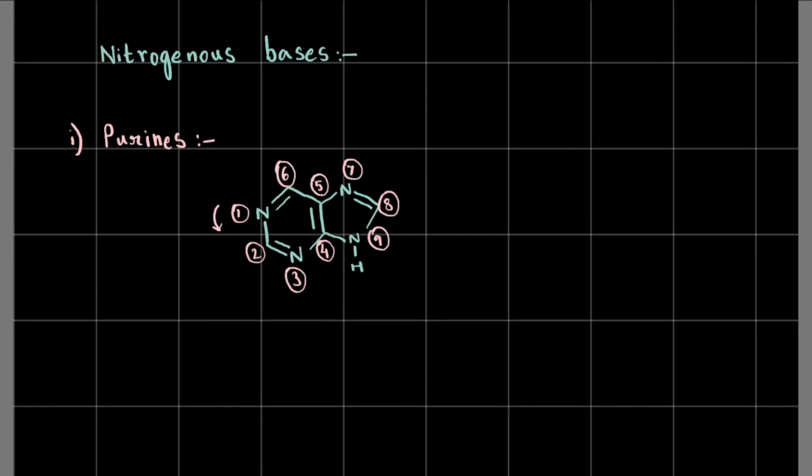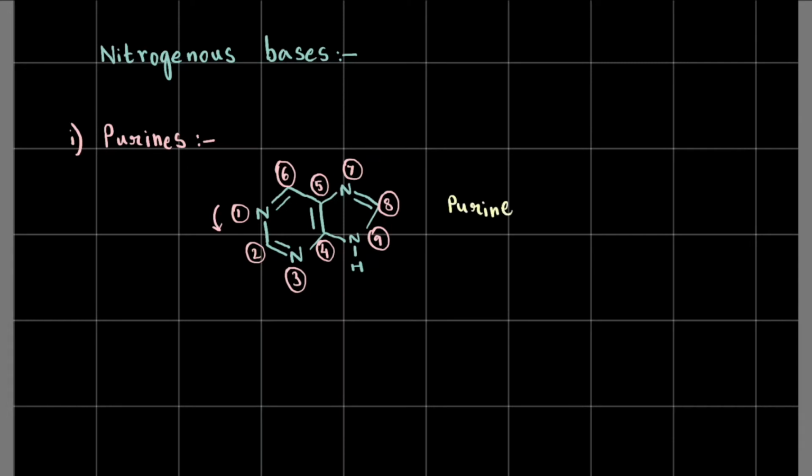So it's a 9-membered ring, as is pretty evident from here. Nitrogen first, then counterclockwise till number 6, and on the other ring it proceeds clockwise. So from 5 to 7, 8, 9. Since the 6 is this side, from 5 to 7, 8, 9. It's like this, and this is the basic structure of a purine.